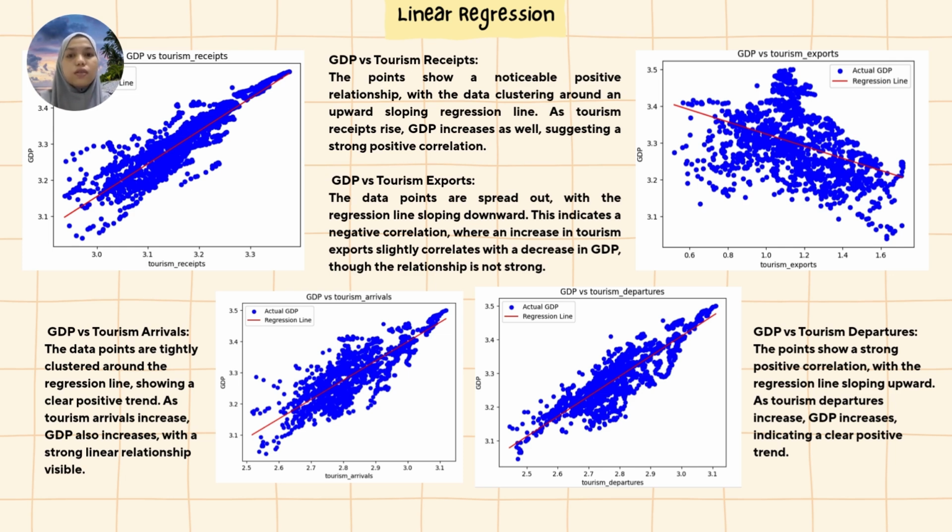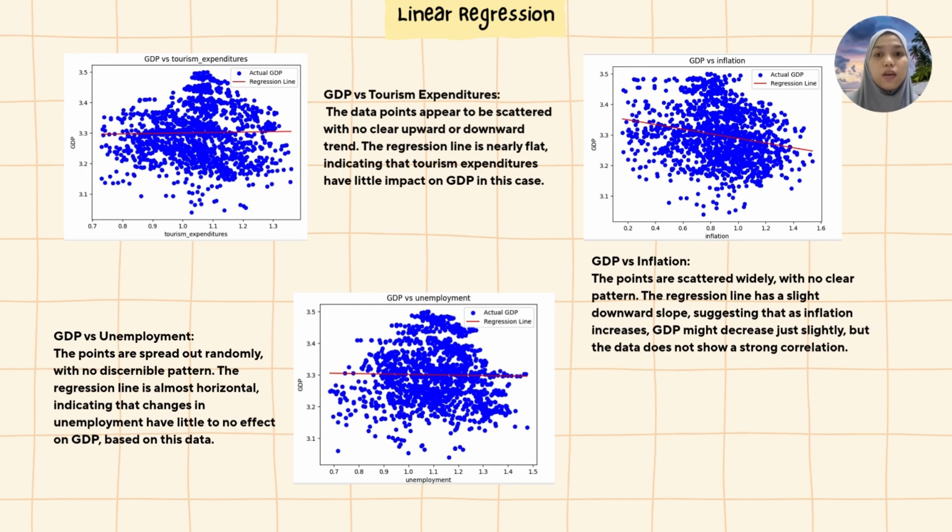On the other hand, tourism export displays a negative correlation with GDP. Though the relation is not very strong, the regression line for tourism export sloped downward, indicating that as tourism export rises, GDP tends to decrease slightly, but the data points are more spread out and the trend is weaker. Now let's continue with other variables.